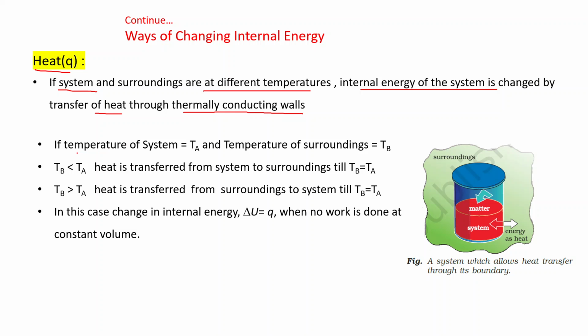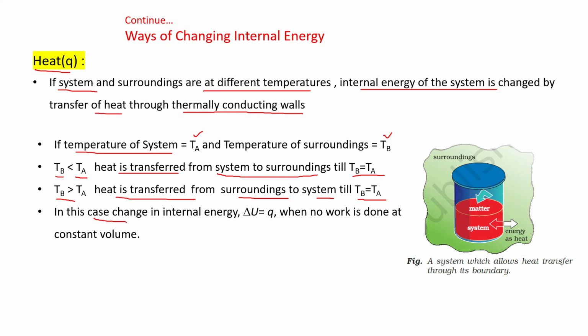Okay, if the temperature of the system is TA and the temperature of the surroundings is TB, and if TB is less than TA, that is, the temperature of the system is more, then heat is transferred from system to surroundings till the temperature of both system and surroundings becomes equal, that is TB is equal to TA. And if TB is greater than TA, then what happens? Heat is transferred from surroundings to system till TB is equal to TA.